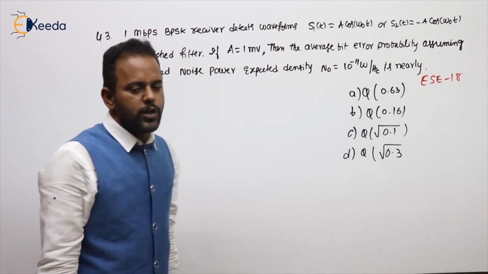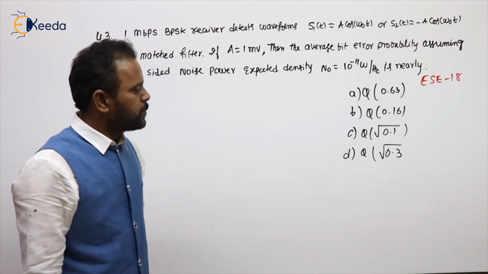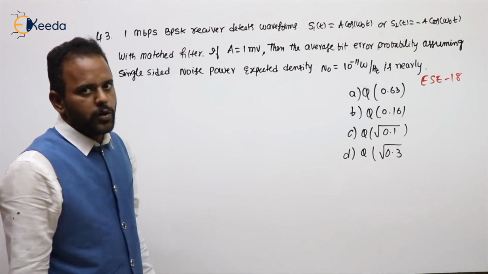Option A, Q function of 0.63. Option B, Q function of 0.16. Option C, Q function of root 0.1. Option D, Q function of root 0.3.